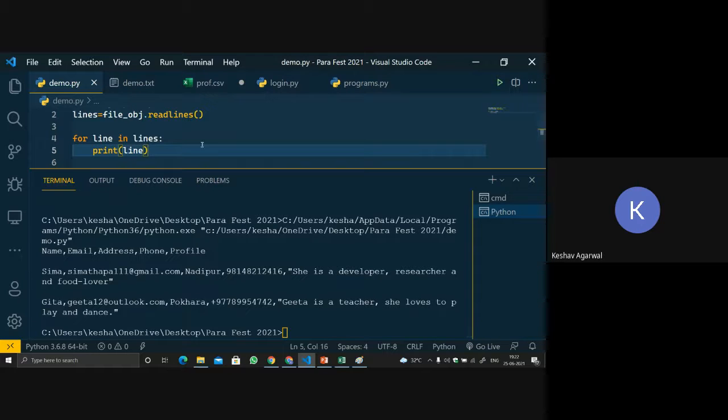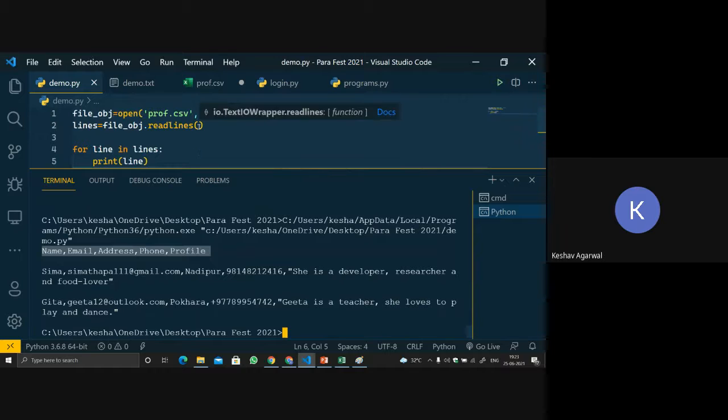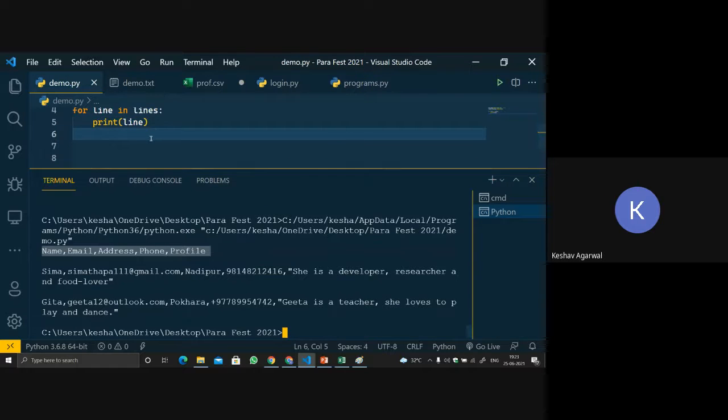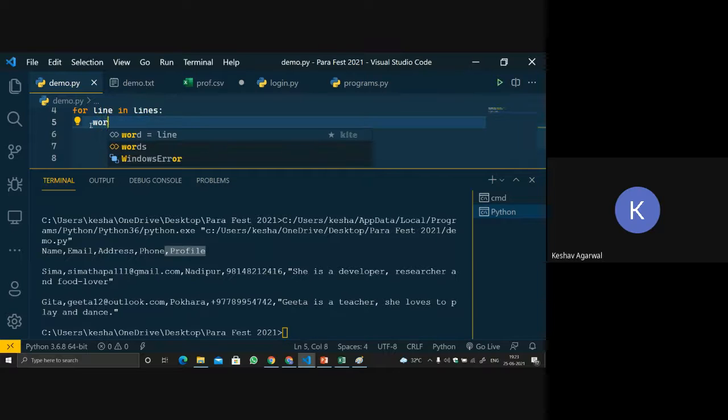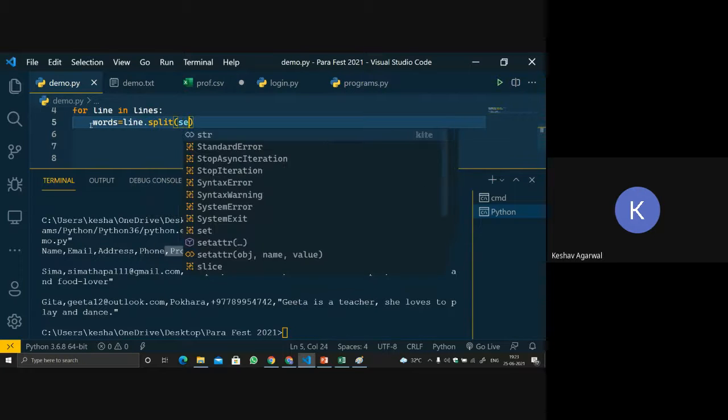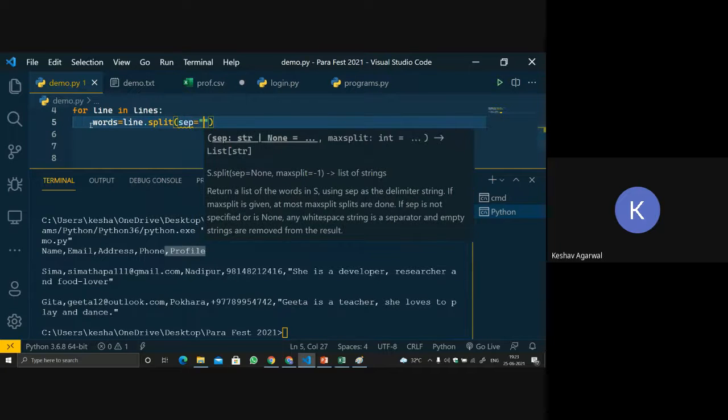Now we will split it. There is a function in string. We are getting it in the form of a string. Readlines returns the value in the form of a string. So we can store name, email, address, and phone, all separated by commas, right? So we can make a list which we call words, equal to line.split, and we have to give sep, that is separator, equal to comma.